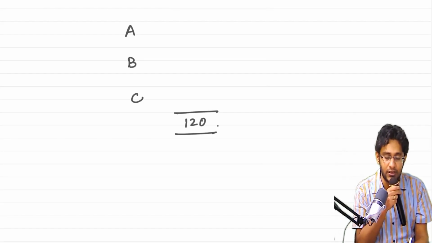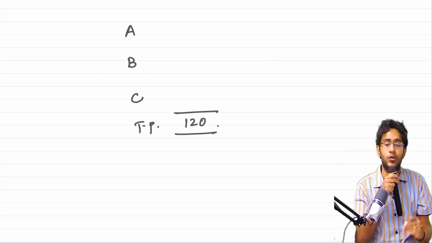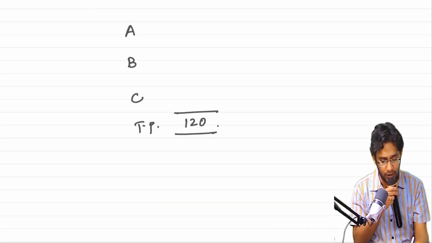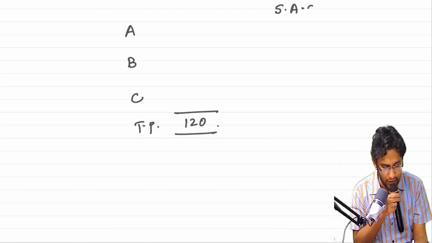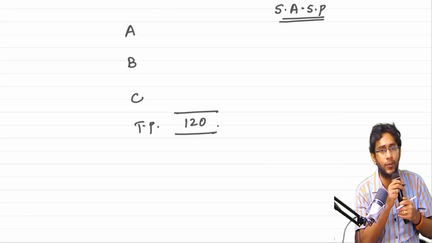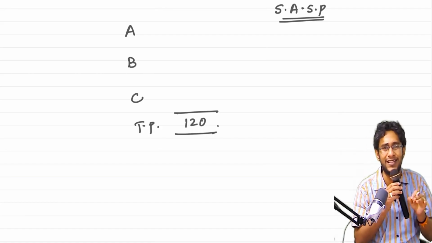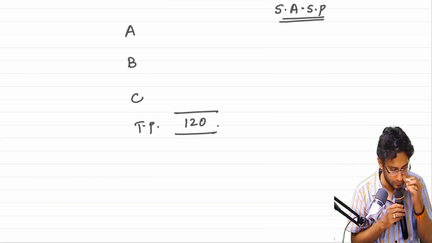Whatever the transaction price is, the standard says it should be allocated to all the POs in the ratio of standalone selling price. What is SASP, we will see in detail in a while.